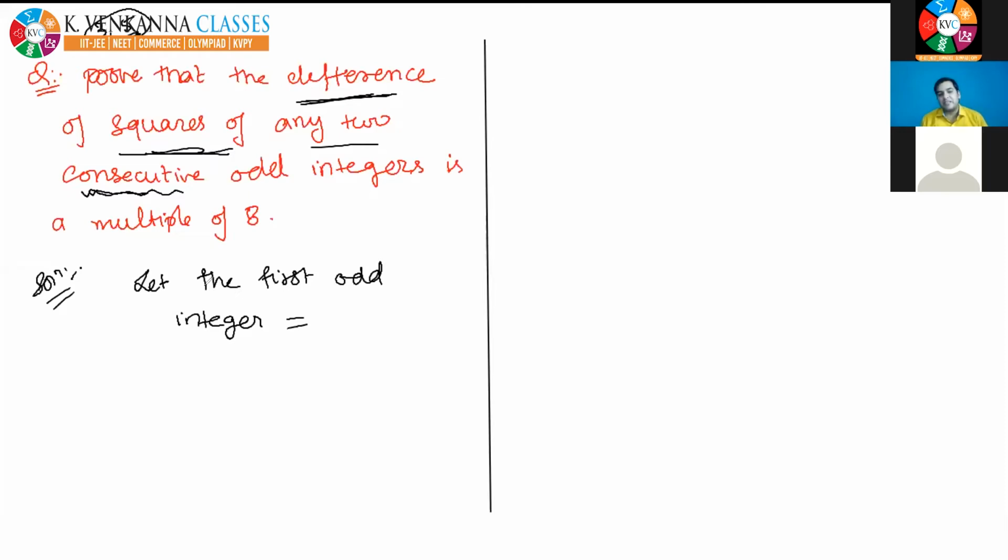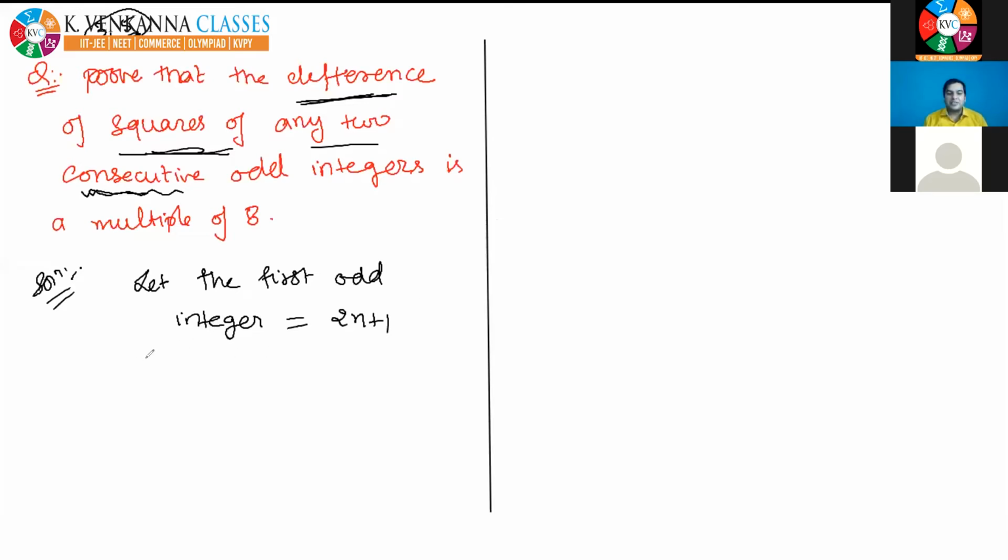So yes, who will tell me? What should I take as the first odd integer? Yes, 2n plus 1. Anjali Sai Venkatraman, not n plus 1. 2n plus 1. I told you in the previous class, yesterday, that if you have to assume any odd number, then you have to assume 2n plus 1. So let the first odd integer be 2n plus 1.